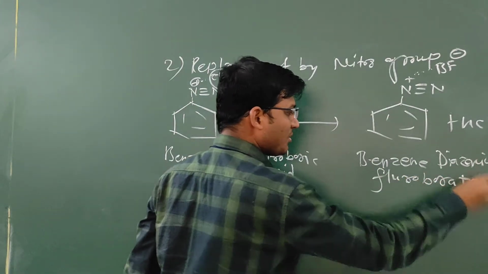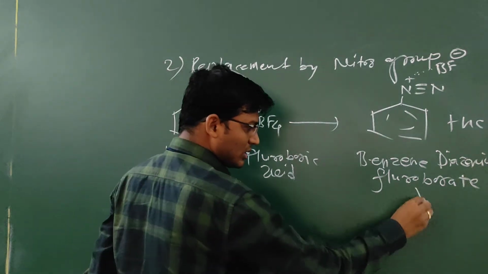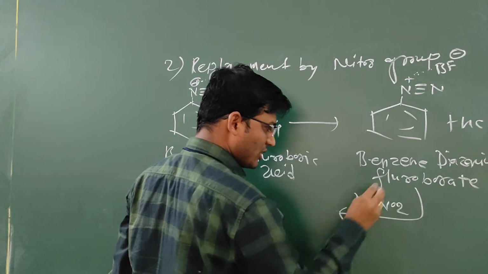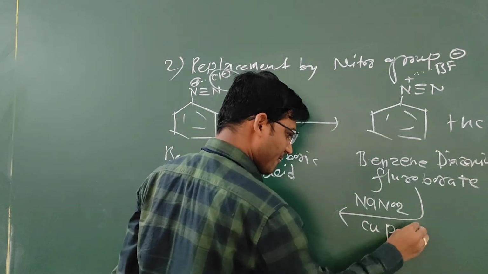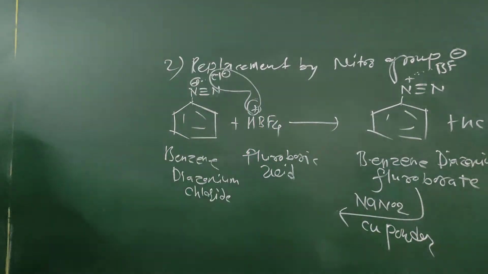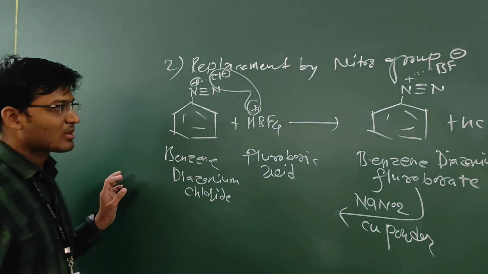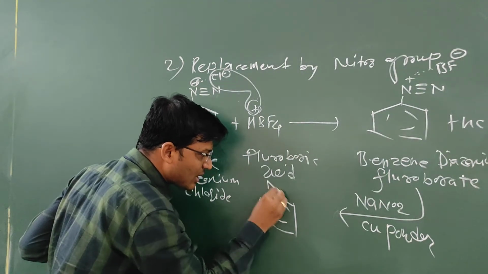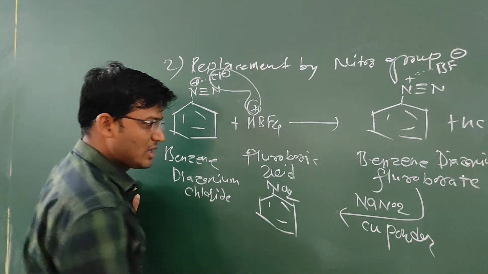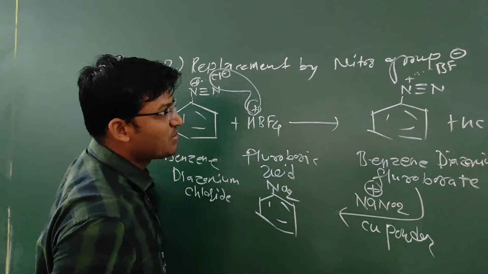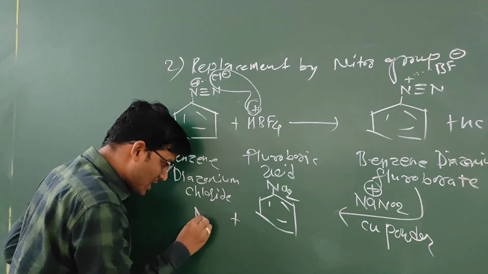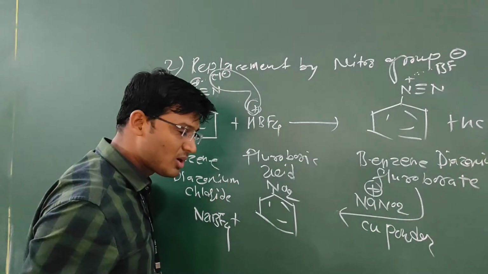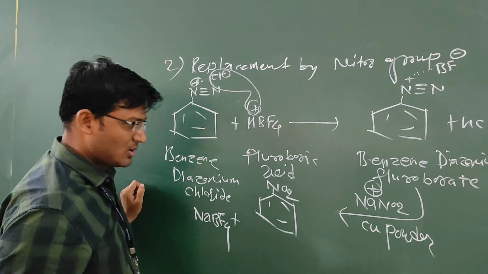This benzene diazonium fluoroborate upon decomposition with NaNO2, sodium nitrite, in the presence of copper powder forms nitrobenzene, a product with NO2. Na positive goes with this BF4 negative, therefore it forms NaBF4. The reaction mechanism is not given in your syllabus.